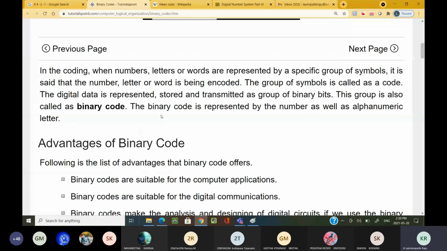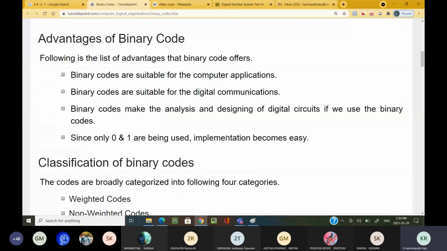Now, what are the advantages of these binary codes? Binary codes are suitable for computer applications, because the system understands only binary information. It understands only the low-level, system-understandable language. It does not know anything about human-understandable language, nor your printf statement or your scanf statement. It understands only zeros and ones.